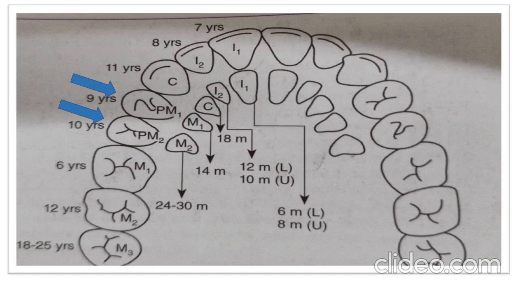So in this image, you can see the blue arrows. Temporary molar 1 and temporary molar 2 are replaced by the permanent premolar 1 and premolar 2. By name, we can consider only premolar 1, premolar 2, and, as there is no temporary molar 3, only molar 3.